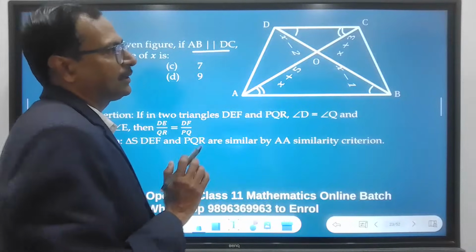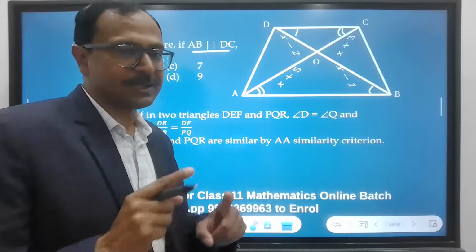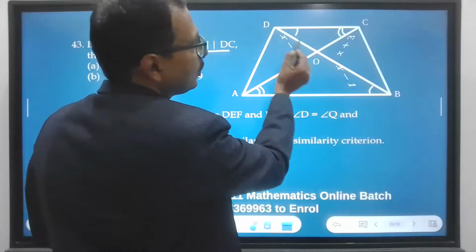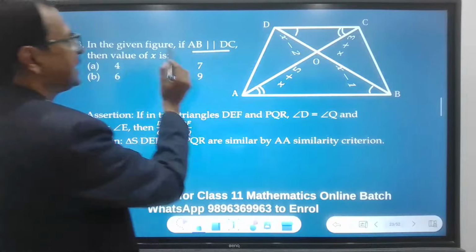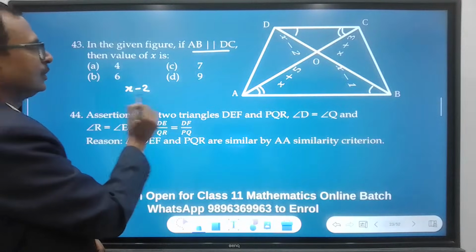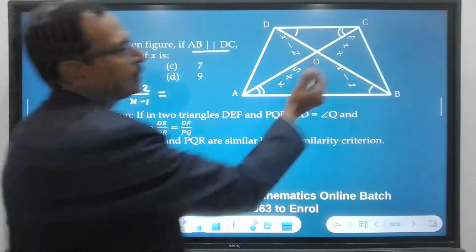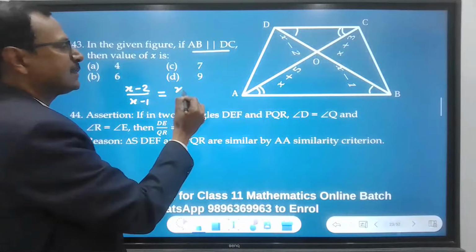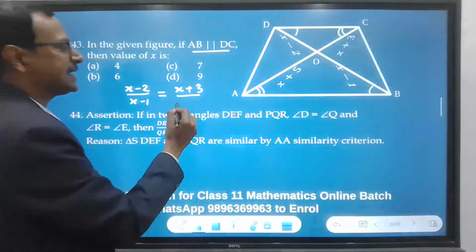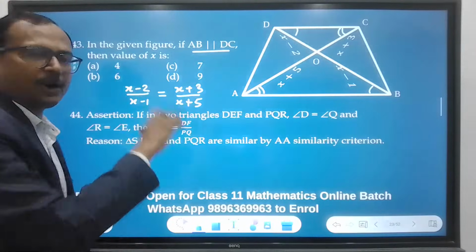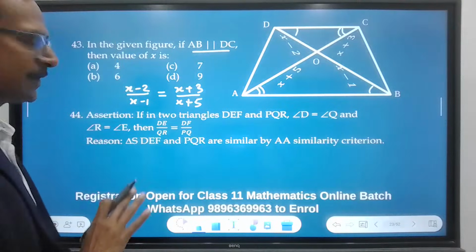If you take DO here, you have to take BO here. So DO is x minus 2 over BO is x minus 1 equal to CO is x plus 3, and corresponding to CO you have to take AO, which is x plus 5. Now you have to cross multiply and solve this to get the value of x.